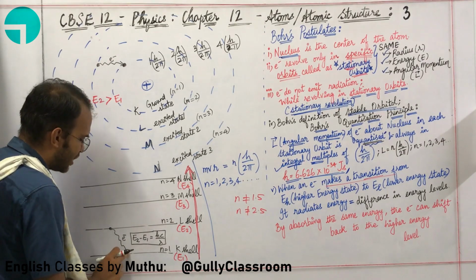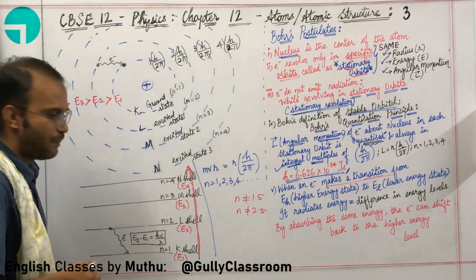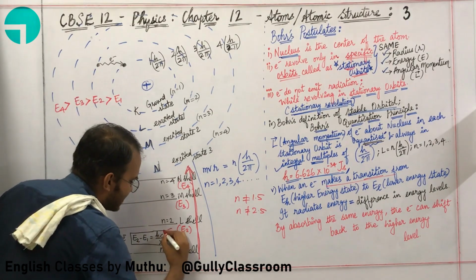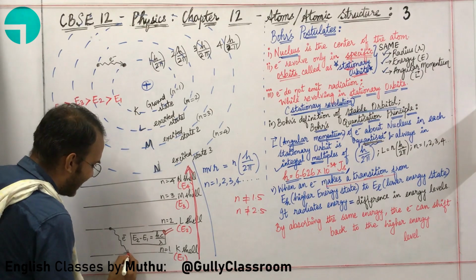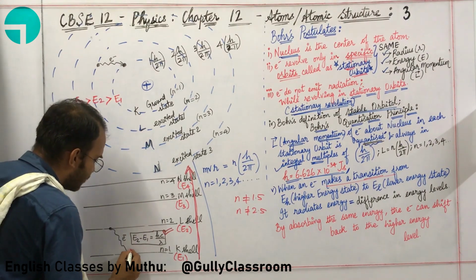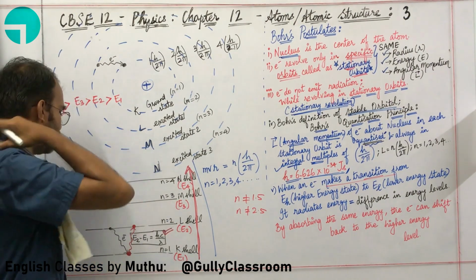Let us say the electron comes here. What will happen? Let me repeat. What will happen if I give the same energy to this particular electron once more right over here? This electron will get excited and go to n equal to 2.